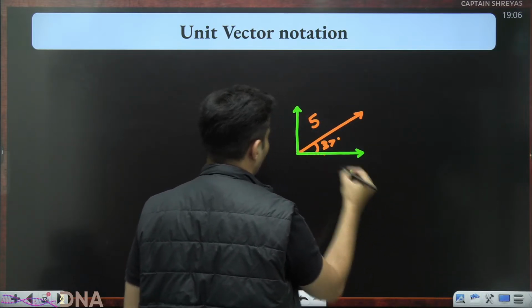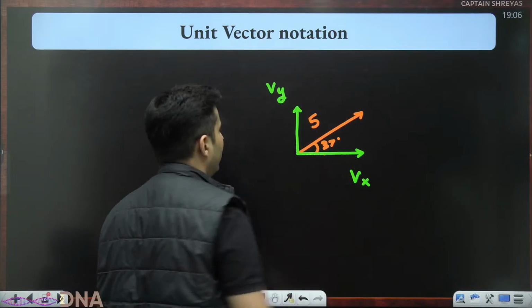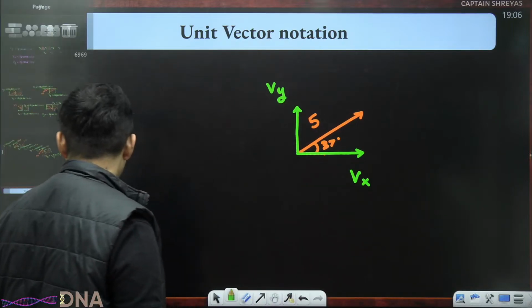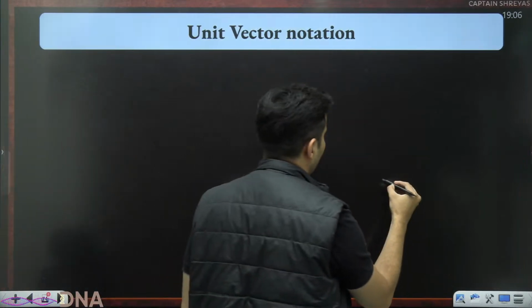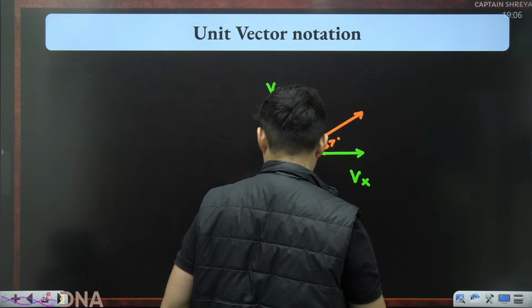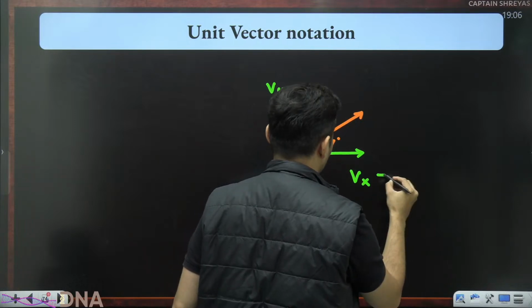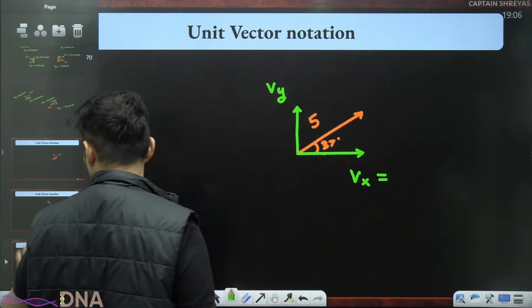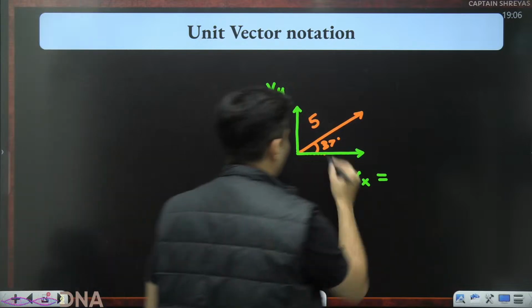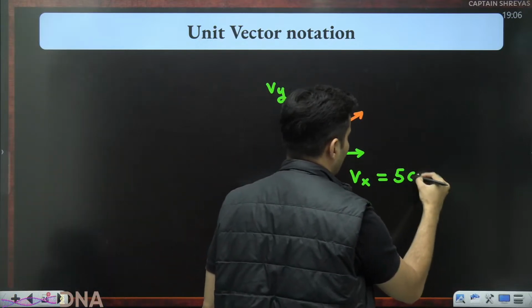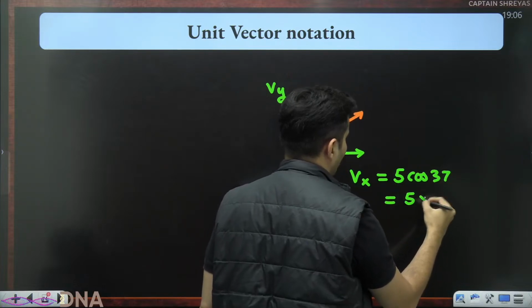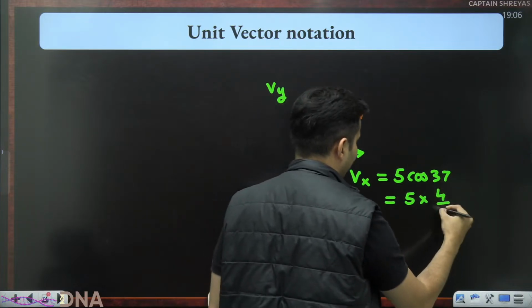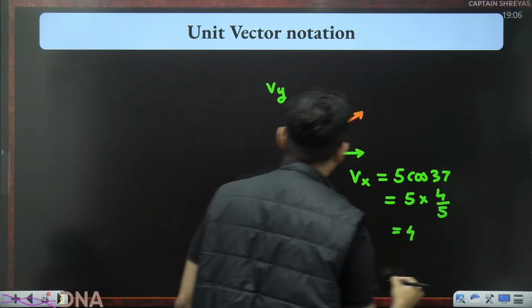This would be the x component, this would be the y component. Then I figure out what will be the magnitude of them. This will be the cos component. So it is 5 cos 37. Cos 37, how much is it? It is 4 by 5. So hence it will be 4 units.